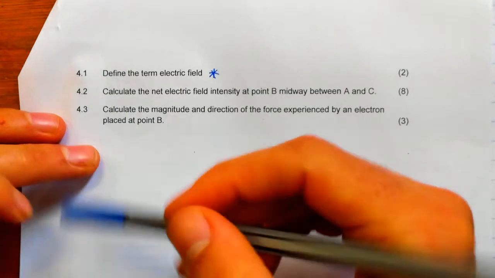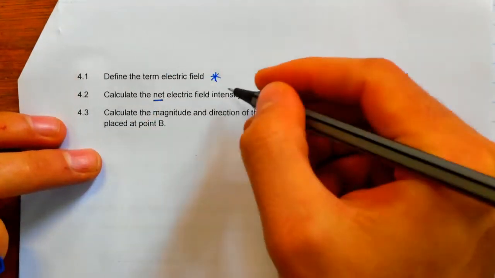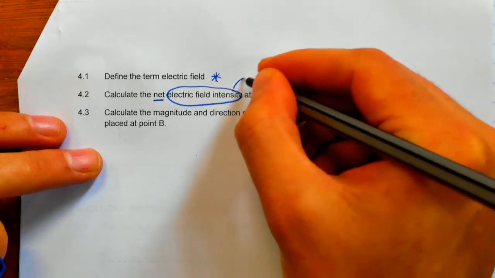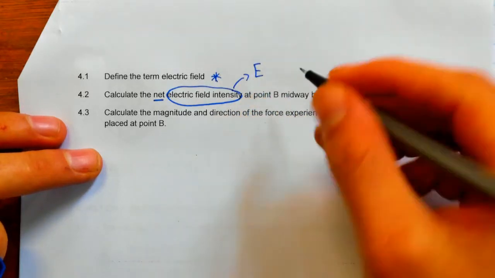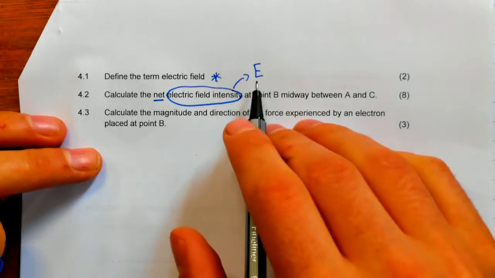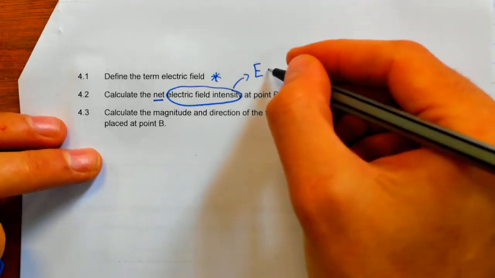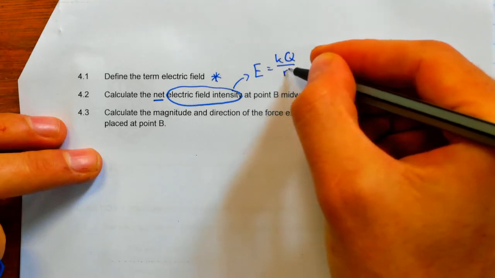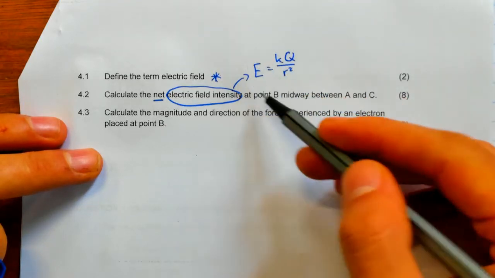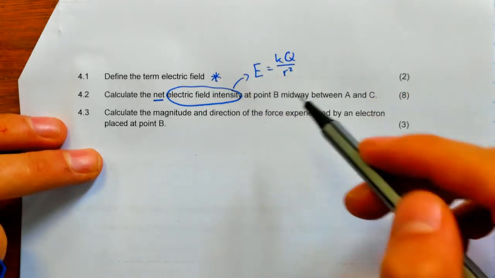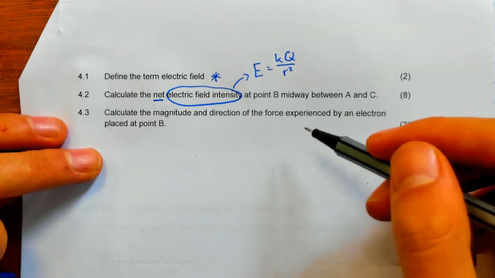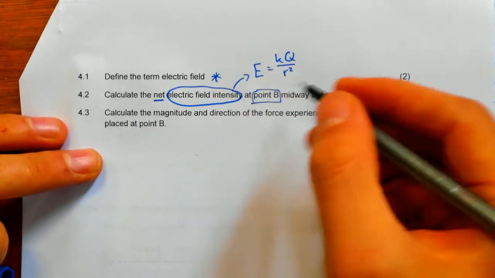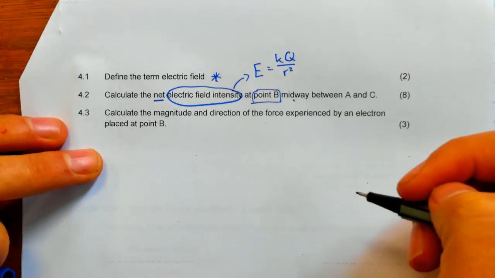Question 4.2, calculate the net electric field intensity. Now, if we see the term electric field intensity, that refers to E, electric field strength. So we need to know that we can use the formula E equals kQ over r squared. That's our formula for electric field at a point, or electric field strength at a point. And they say calculate it at point B, which is midway between A and C.